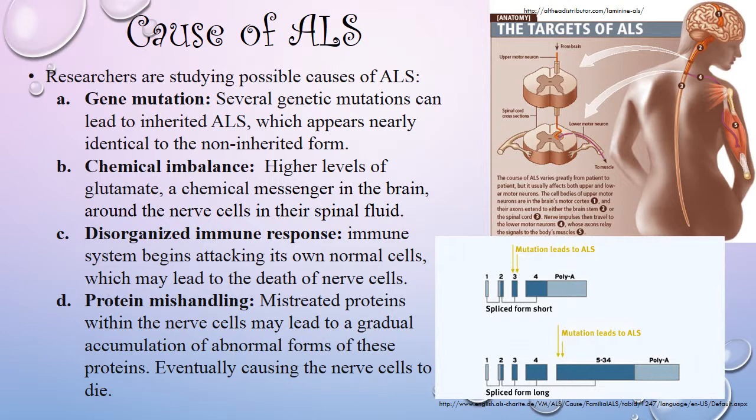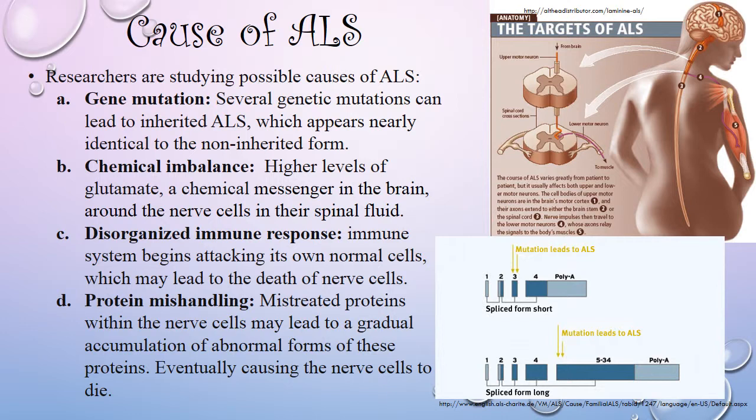Chemical imbalance: if you have higher levels of glutamate, which is a chemical messenger in the brain that's around the nerve cells and the spinal fluid, that's another indication of ALS because too much of it is very toxic to the nerve cells. Disorganized immune response: this is when the immune system begins to attack its own cells and kill its own normal cells, so it leads to the death of the nerve cells. Lastly, protein mishandling: this is an accumulation of abnormal forms of these proteins, eventually causing the nerve cells to die.